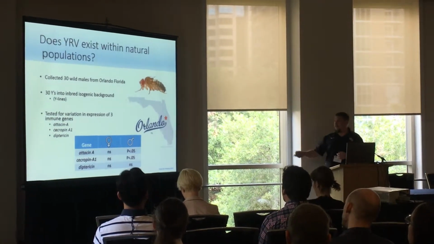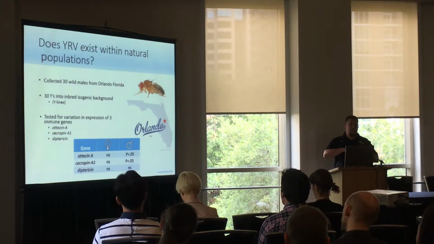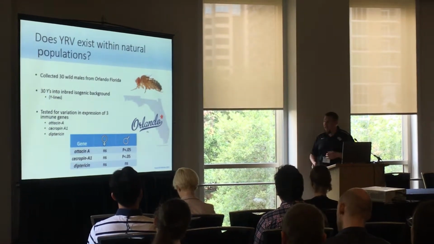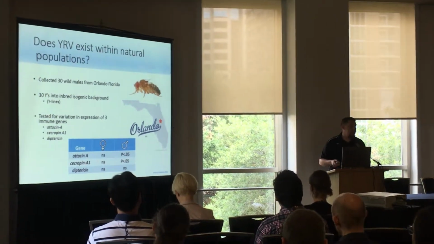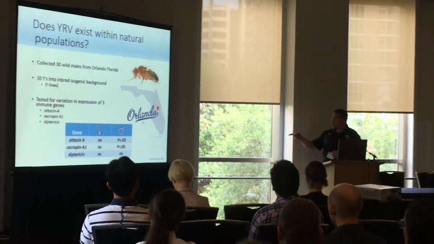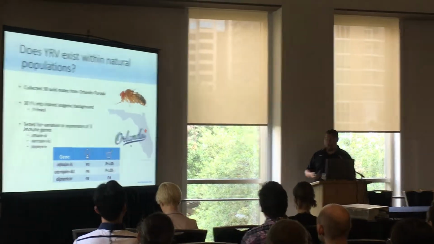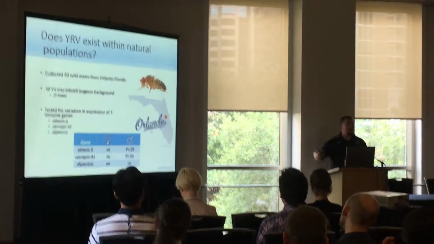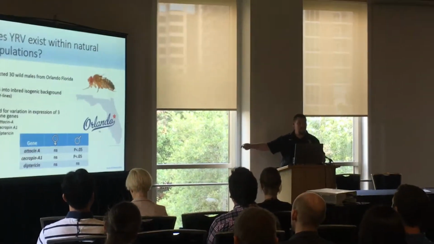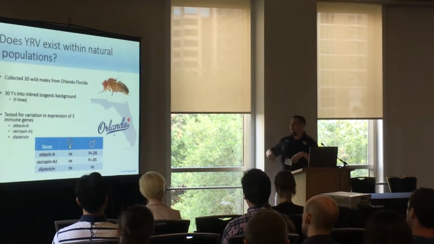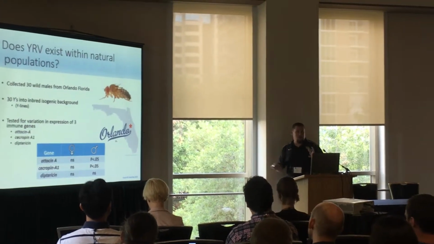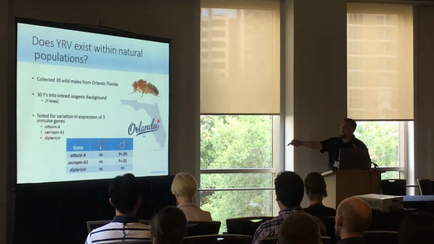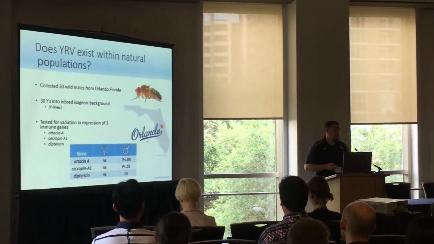And so what we saw were that females of these lines, which contained the same genomes, they were isogenic clones across the lines, showed no variation in their gene expression, and that's what we'd expect. The males, however, which differed only in their Y chromosome, showed variation in the expression of 2 of these 3 genes. And I'll make sure I point out these are autosomal genes, these are not Y. So Y chromosomes that have no immune genes on them and no regulatory protein-coding material have resulted in differential expression of a couple of our genes.